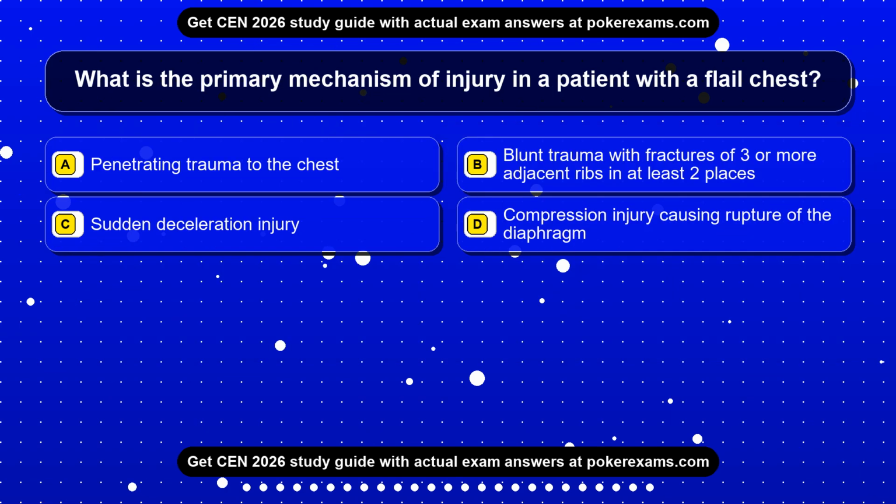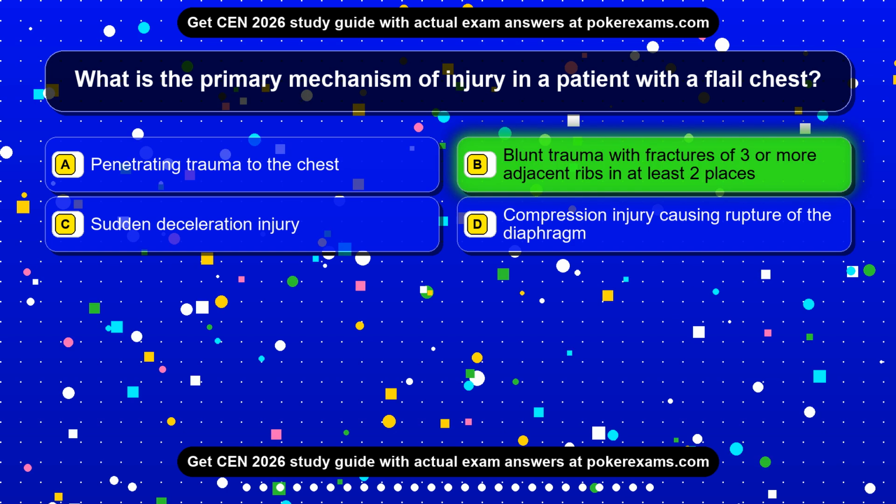Question 20. What is the primary mechanism of injury in a patient with a flail chest? Option A, penetrating trauma to the chest. Option B, blunt trauma with fractures of 3 or more adjacent ribs in at least 2 places. Option C, sudden deceleration injury. Option D, compression injury causing rupture of the diaphragm. The correct answer is option B. Blunt trauma with fractures of 3 or more adjacent ribs in at least 2 places.